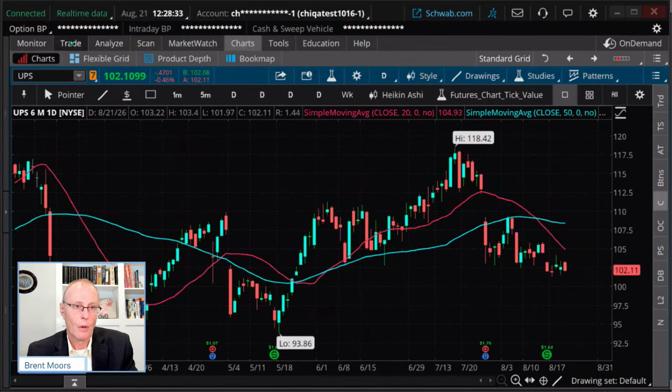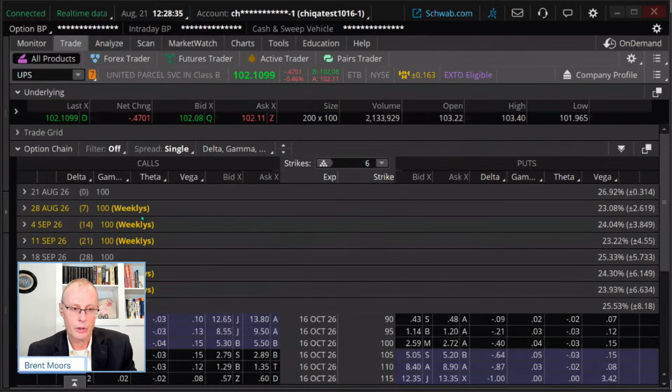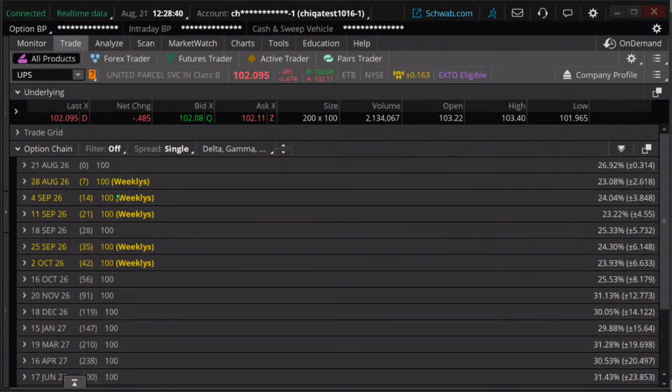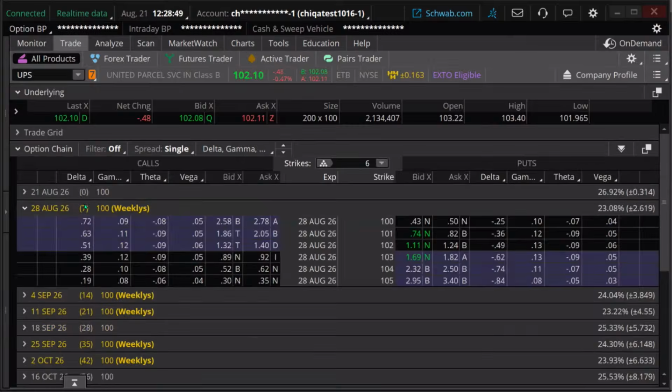Okay. Let's go to our trade tab. Now, notice we have weeklies on this, so we have more expiration dates. I don't need to go out as far. I can go out 7 days on this. Okay. And so I got 7 days, and I'm going to sell this.